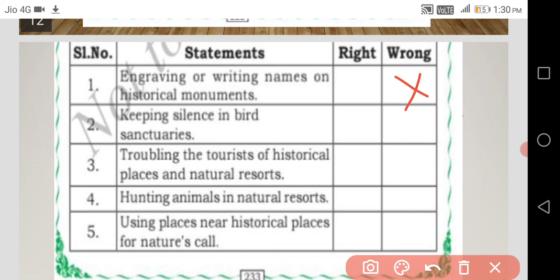Keeping silence in bird sanctuaries, which is correct. Troubling the tourists at historical places and natural resorts, which is wrong. Yes, we should not trouble the tourists or any people who are coming to visit there. Hunting animals in natural resorts, which is wrong. Yes, we should not hunt. Hunting is banned in India. Do you know that? Hunting is wrong according to the law. Using the places near historical places for nature's call, you might have seen that some people do this, which is wrong.